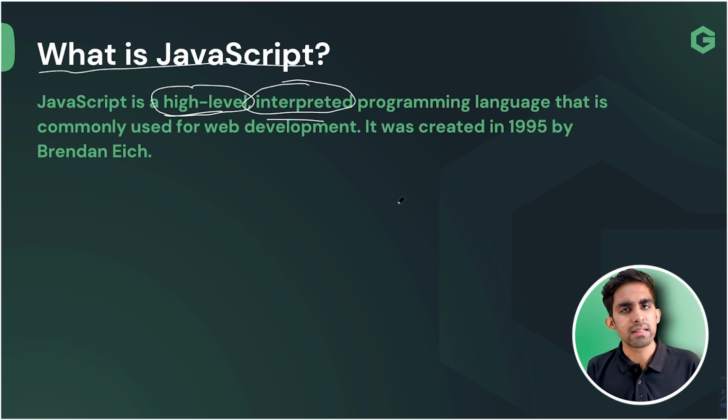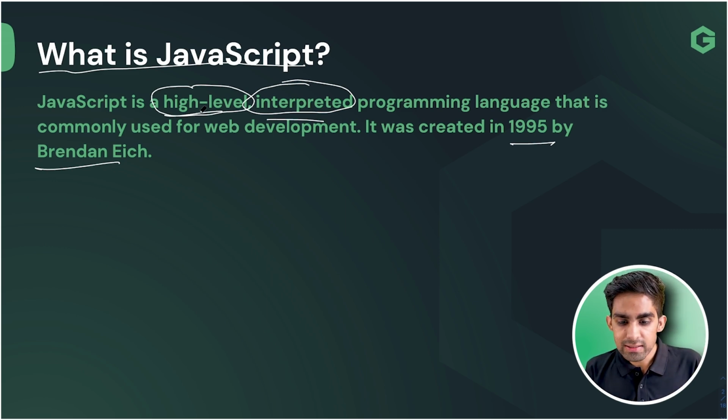So who created JavaScript, team? Brendan Eich created JavaScript, and he created it in the year 1995. Now basically we are using JavaScript because of its unique features that we are going to discuss in upcoming slides. Just after this we are going to discuss what the features are, why we are discussing JavaScript, all those things we are going to understand.